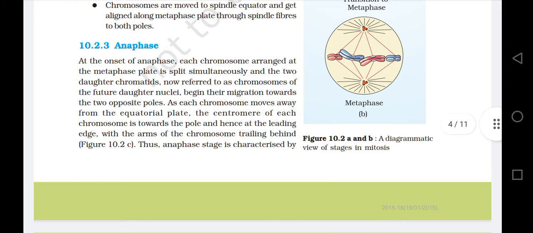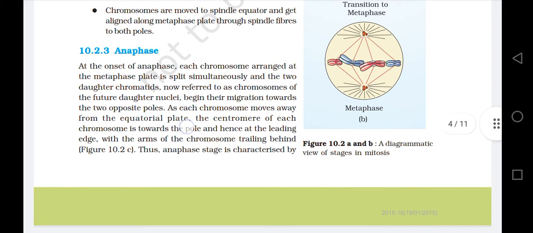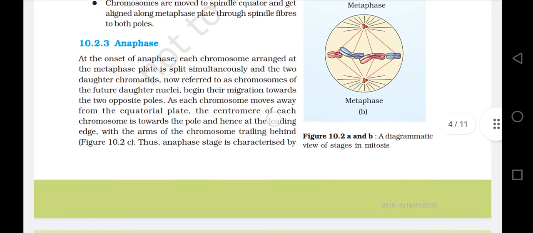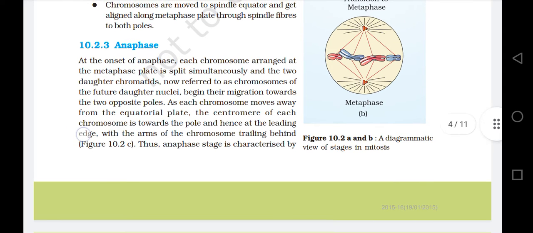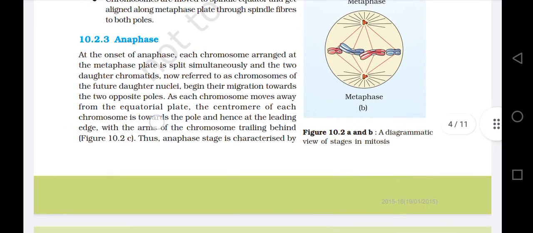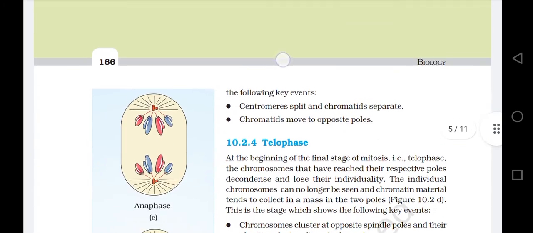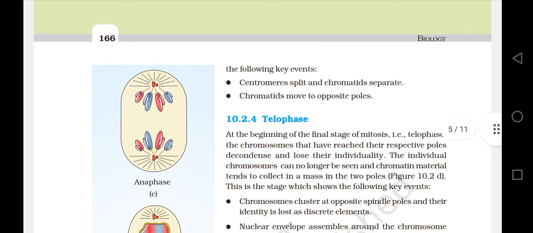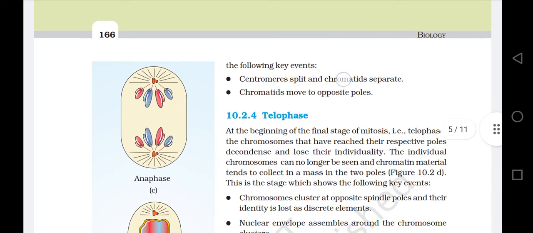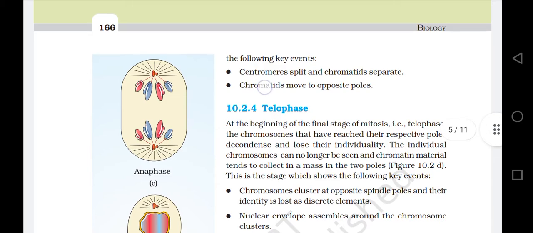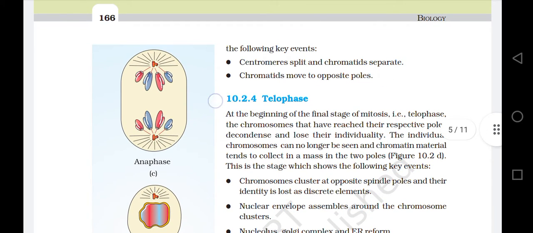The centromere of each chromosome is towards the pole and hence the leading edge, with the arms of the chromosome trailing behind. Thus, the anaphase stage is characterized by the following key events. Centromere split and chromatids separate. Chromatids move to opposite poles.